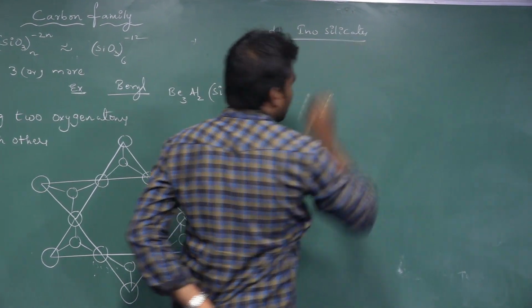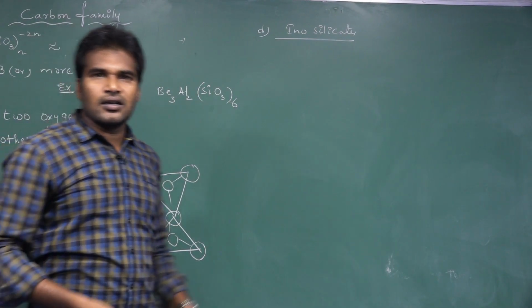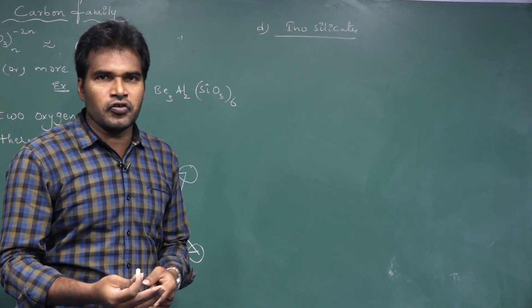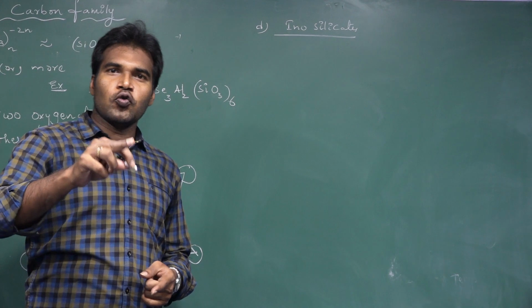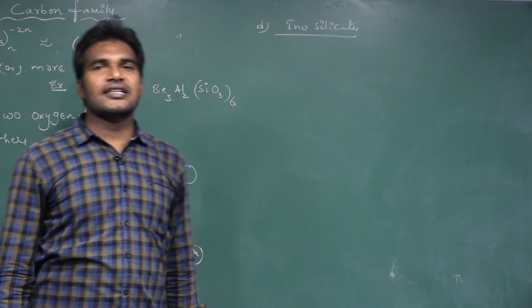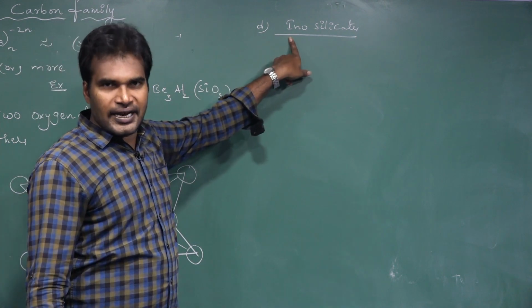What are inosilicates? Inosilicates are the silicates in which each tetrahedral unit is sharing 2 or more oxygen atoms with the others. That silicate we call inosilicates.